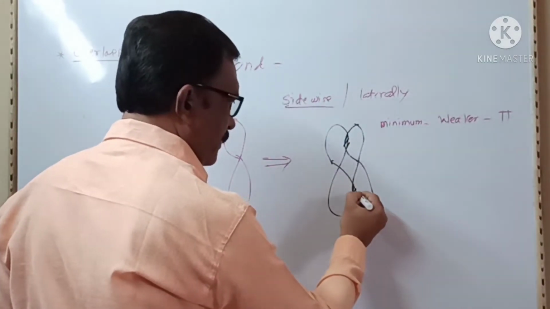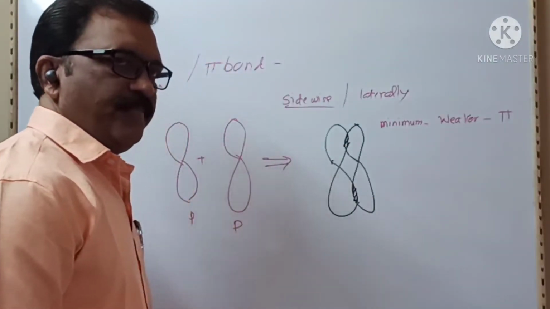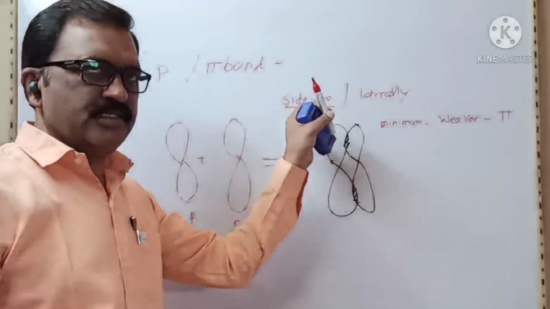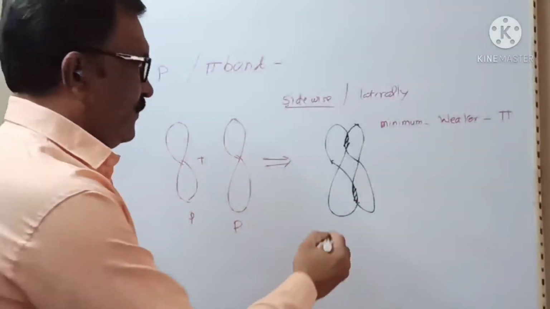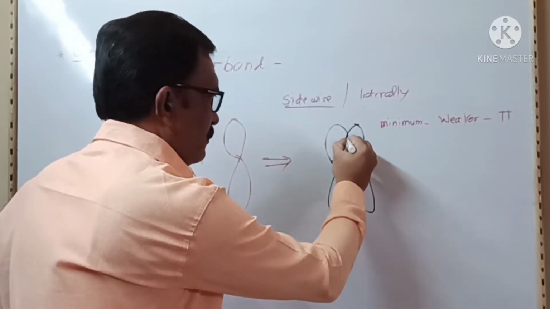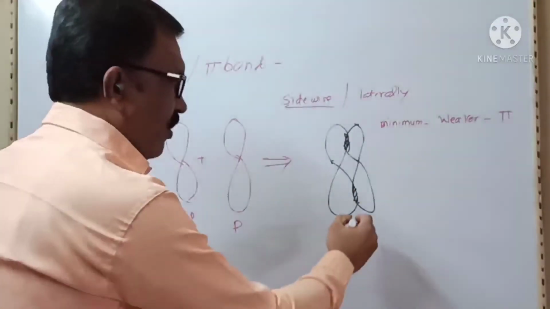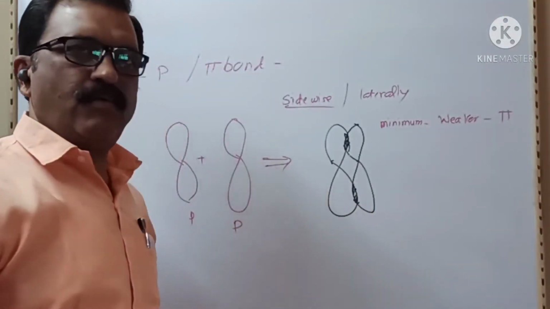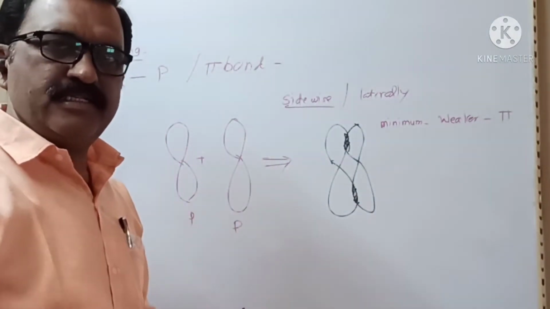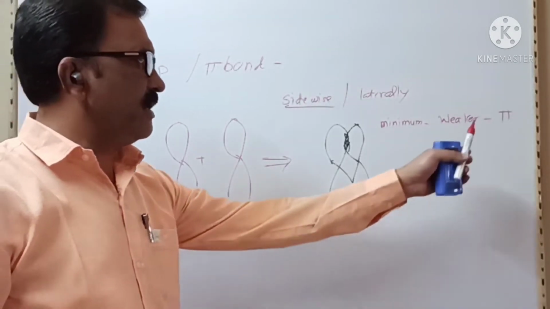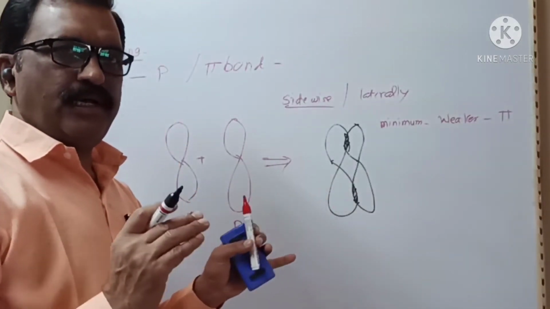Here, the overlapping takes place sidewise or laterally. The minimum space is involved in overlapping, hence the bond formed is a pi bond, which is weaker.